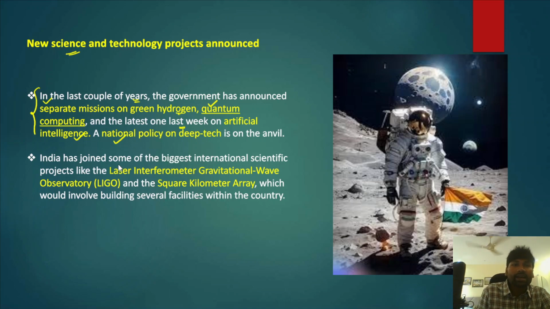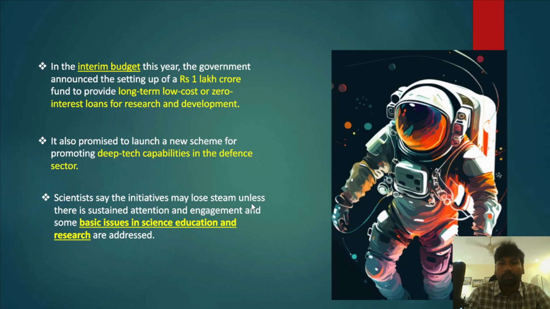Followed by that, India has joined some of the biggest international scientific projects in the recent past. What are those important projects? First and foremost, we need to talk about the Laser Interferometry Gravitational Wave Observatory, or LIGO. This project studies gravitational waves and their impact on planet Earth. After that, India is also part of the Square Kilometer Array, which would involve building several facilities within the country. These are the different programs that are being launched by the government of India in the recent past.